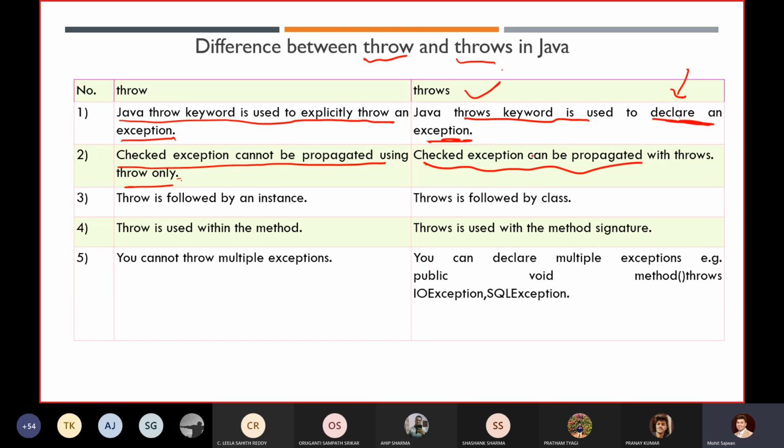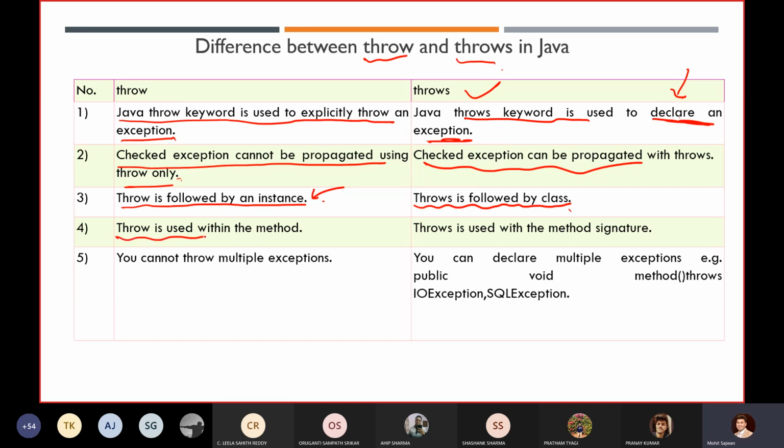Throw is followed by an instance, because we are creating an object, and throws is always followed by a class, like ArithmeticException class, NullPointerException class, IOException class, something like that.